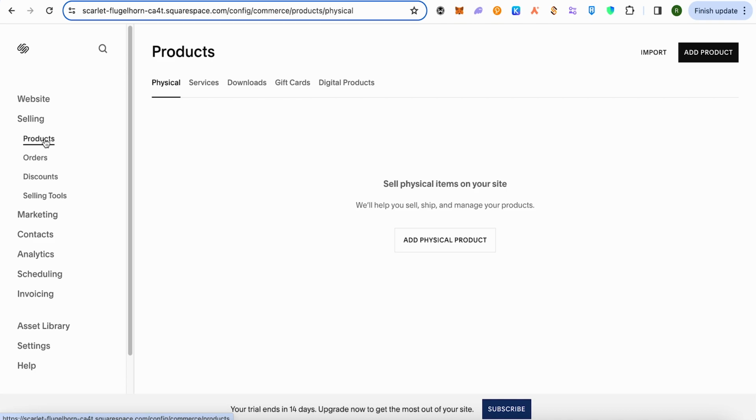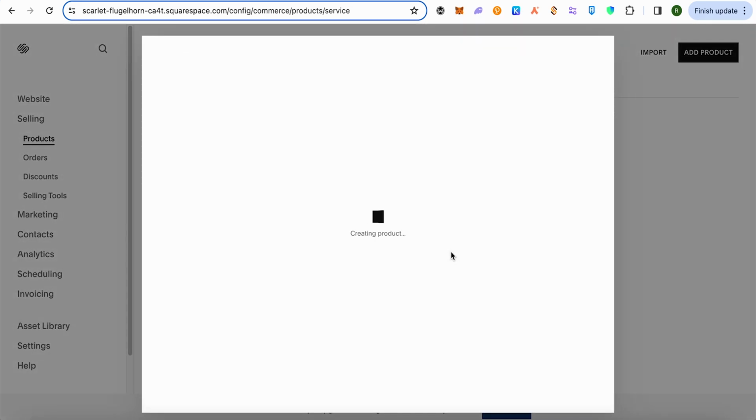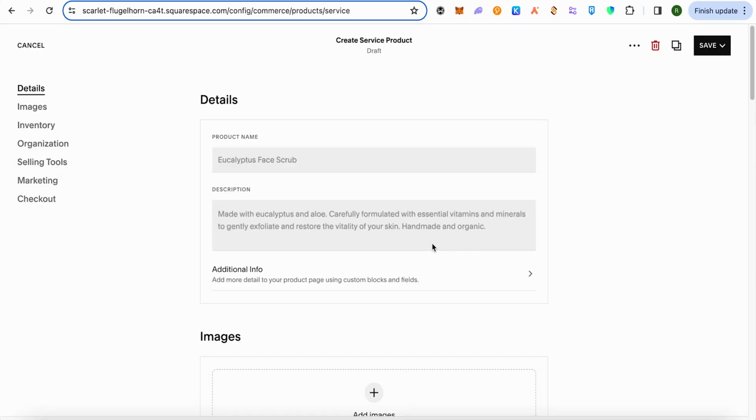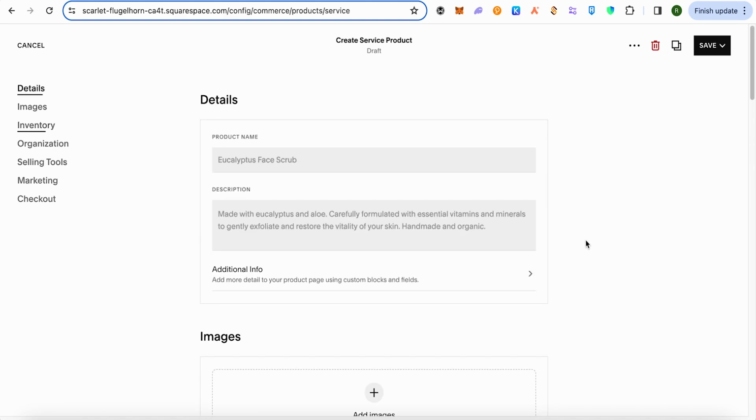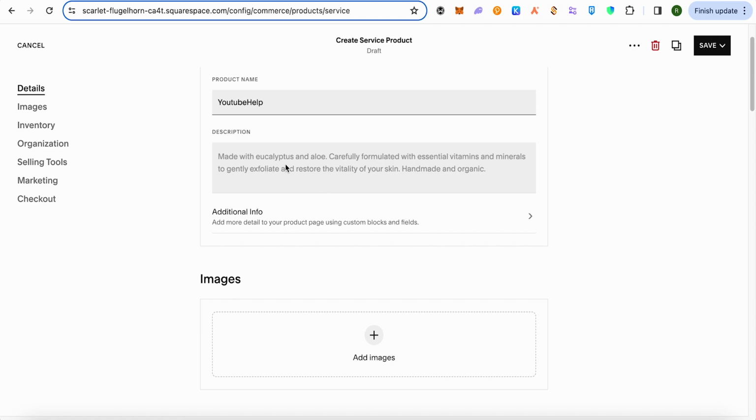Now for this video, let's see how we can create a new product for subscription. Suppose I want to create a service and it should be on the subscription model, so I will just simply select the option of services on the top and then click on this option of add service. After that, let it load, and this way it will ask you to provide some more information about this particular service. So let's name it as YouTube help, and we can add the description to it as well.